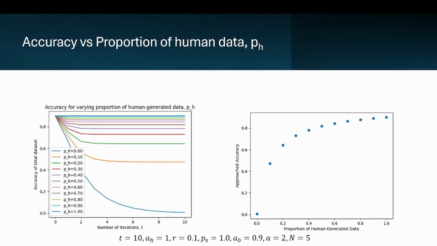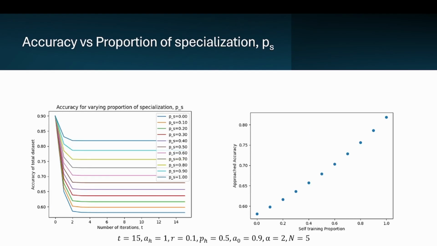As the proportion of human data added to the dataset increases, the equilibrium point increases, as shown in the graph on the right, as well as on the left, where as we go from blue, orange, green, and the proportion increases, the accuracy also increases, reaching up to notably 0.9, which is 1 minus r. So as it specializes, or as the p sub s increases, we see here in a roughly linear fashion, the accuracy also increases from 0.6 to 0.8 for these specific constants.